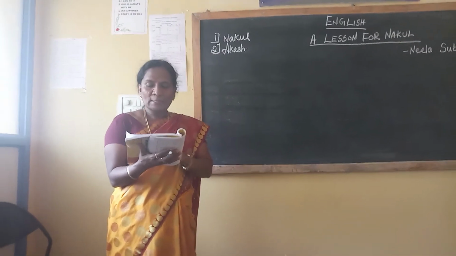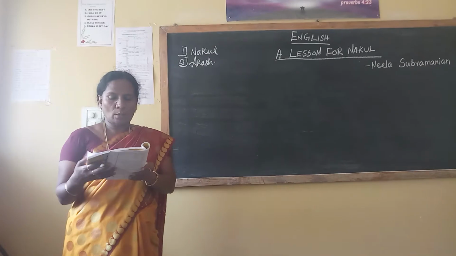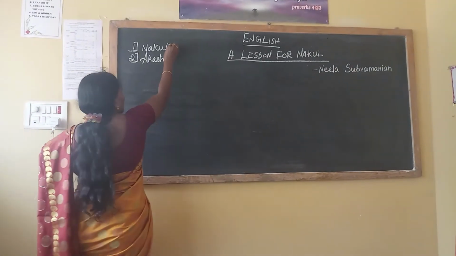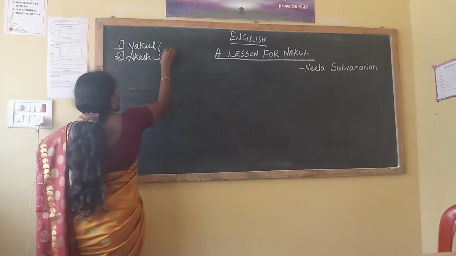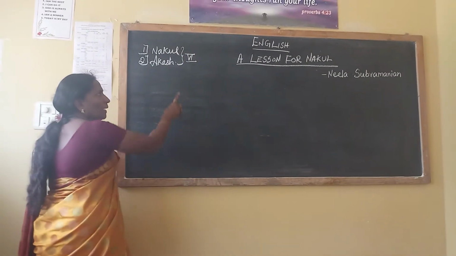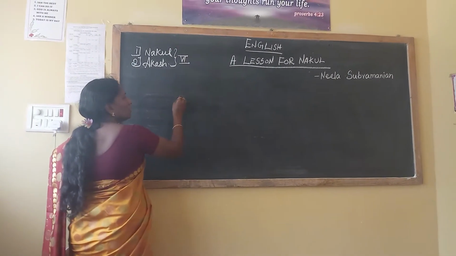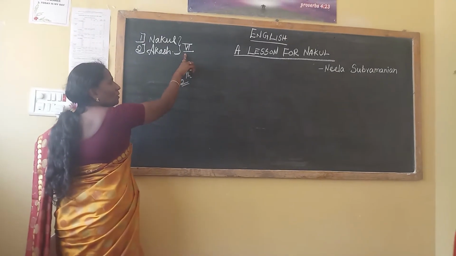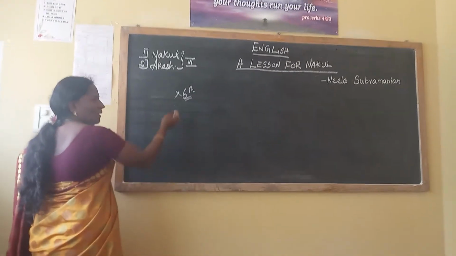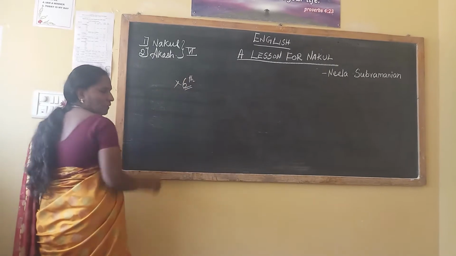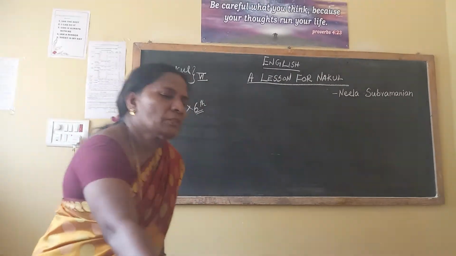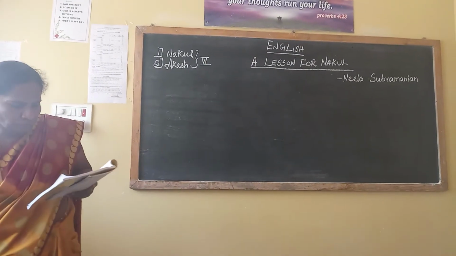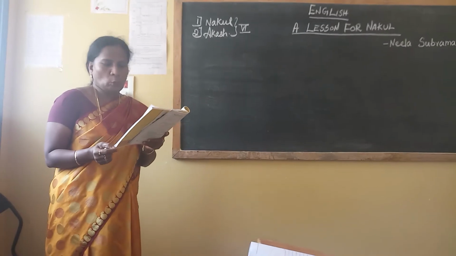The boys of class 6 came out of the exam hall. That means after finishing the exam, they are coming out of the class. Which class are both of them studying in now? Nakul and Akash, class 6th. When you are writing the Roman number, you should not write TH like that, that is wrong. When you are writing like this number only, you use TH. Keep it in your mind, for the simple things in English are very important.